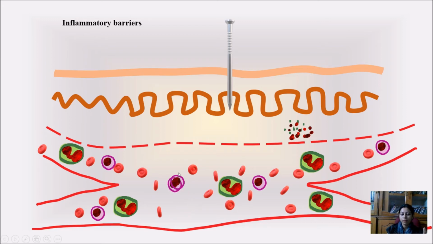Monocytes will come out of these permeable vessels and change into macrophages. And these macrophages, we know that the function of macrophages is what?